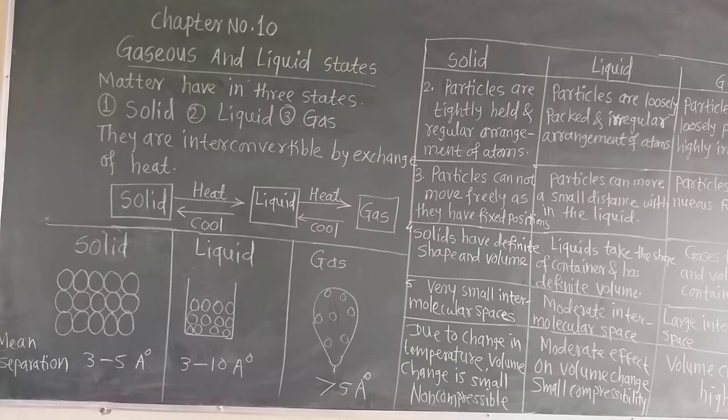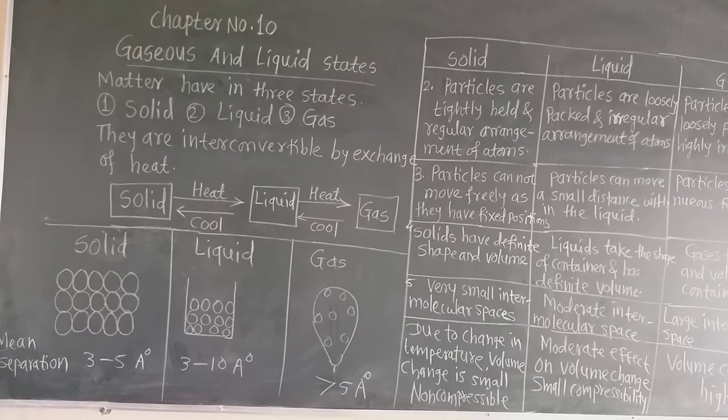So solids have a definite shape. There are so many shapes for solids, such as trigonal, tetrahedral, hexagonal, octahedral, such types of shapes of solid substances.